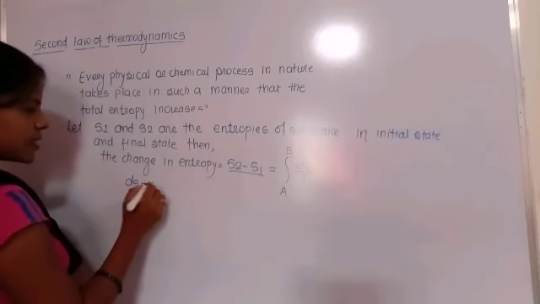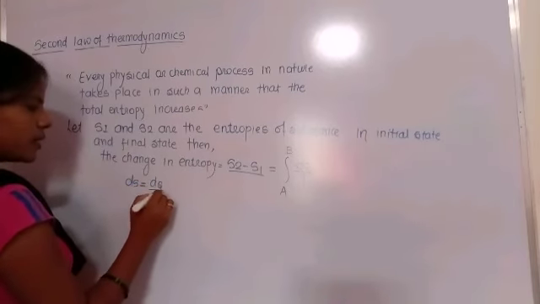So we write simply ds is equal to dq by T.